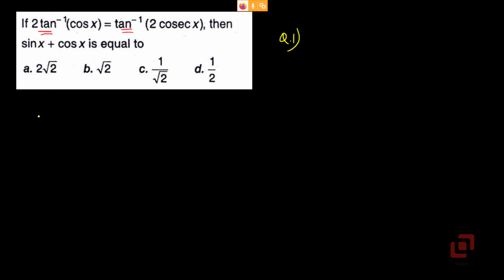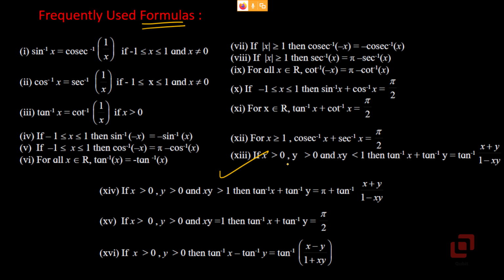We start simplifying the left hand side, which is 2 tan inverse of cos x. And we are going to use the formula, this one. Tan inverse of x plus tan inverse of y is equal to tan inverse of (x plus y) upon (1 minus xy). There are other variants of this as well, but why should we use xy less than 1 and not xy greater than 1?